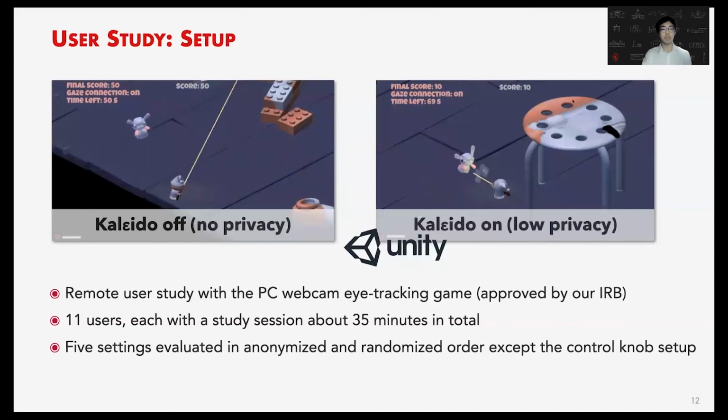And we recruit 11 users, each with a study session of about 35 minutes in total. We have 5 privacy settings evaluated in anonymized and randomized order, except for the control mode setup, where we allow the users to change their privacy setting during the gameplay.